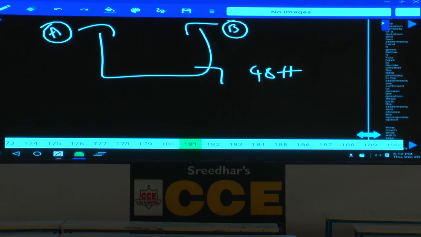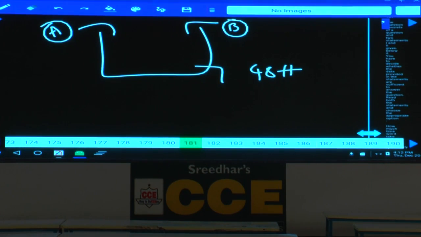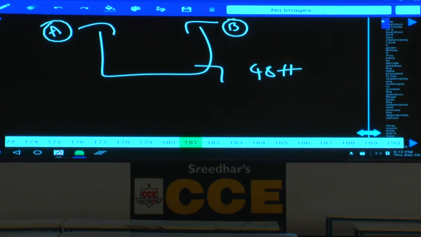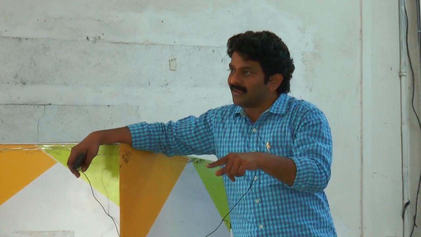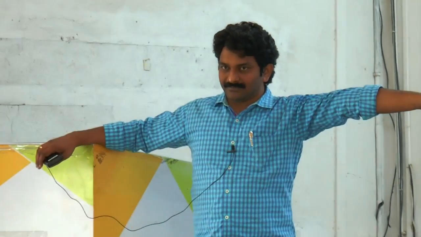Time taken by A alone, B alone to fill the tank? Yes or no? If you know the time taken by A alone and B alone to fill the tank, will you get the answer? Tell me yes or no. Now, that is true. Suppose I give you the total time taken by A and B together to fill the tank when there is no outlet.